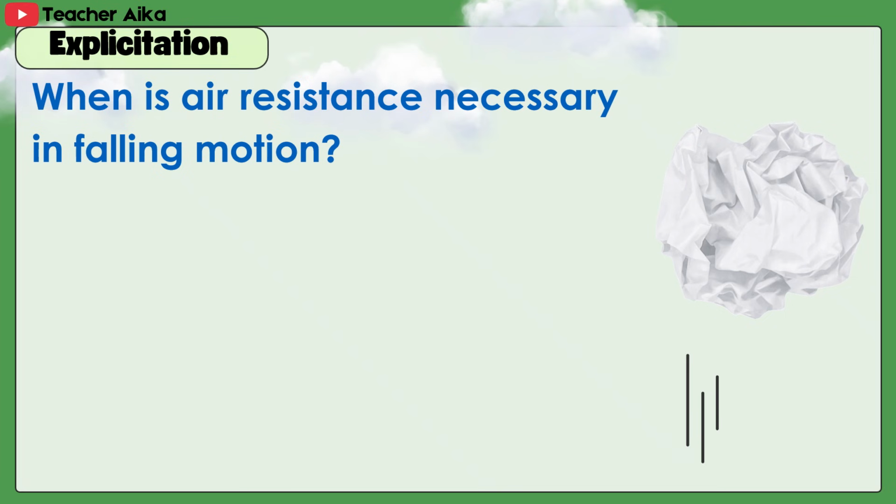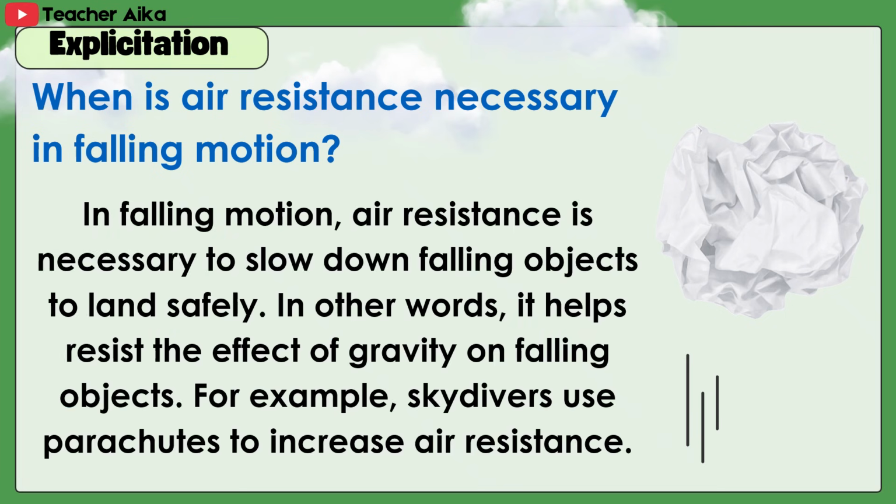When is air resistance necessary in falling motion? In falling motion, air resistance is necessary to slow down falling objects to land safely. In other words, it helps resist the effect of gravity on falling objects. For example, skydivers use parachutes to increase air resistance.